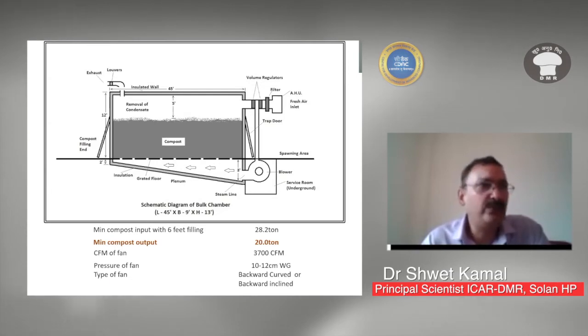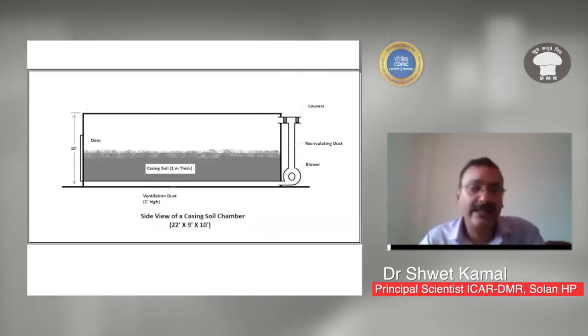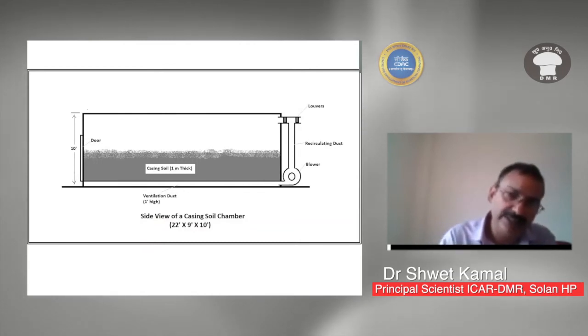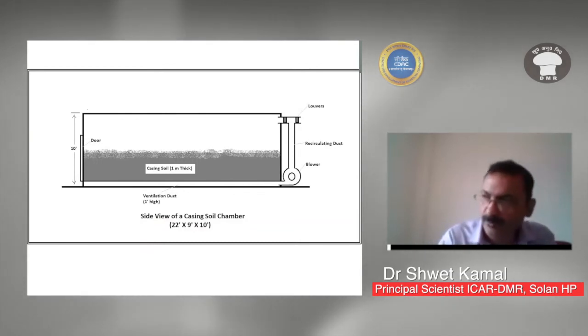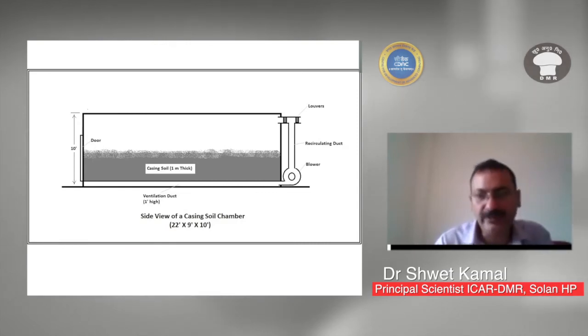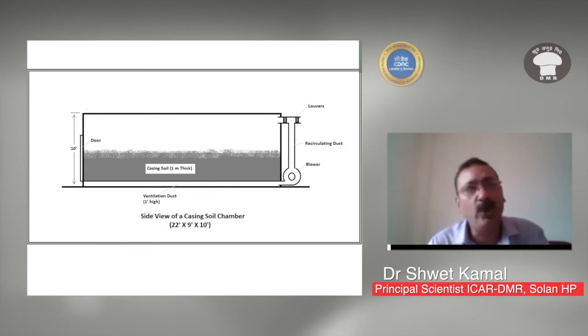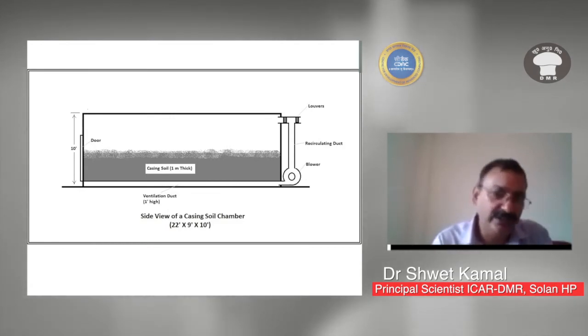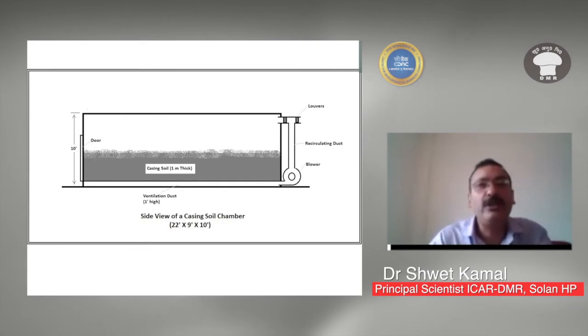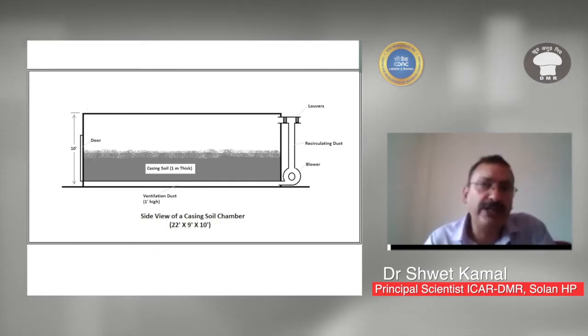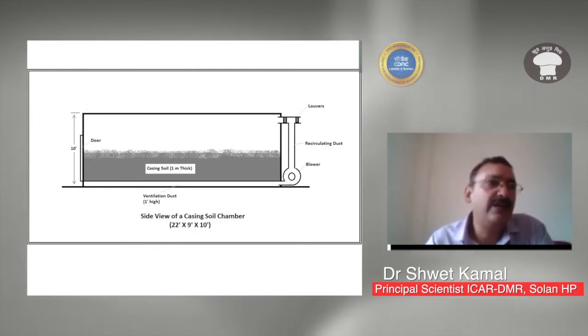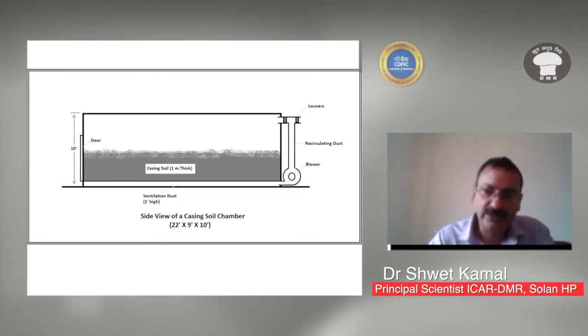The pressure of the fan should be 10 to 12 centimeter water gauge, and the type of the fan should be backward curved or backward inclined. And this is the structure of a casing soil chamber. A casing soil chamber is nothing but a small, completely insulated room fitted with a blower and a recirculation duct. It also has a steam connection from a boiler. This increases the temperature of the room to 65 to 70 degrees centigrade for pasteurization of the casing soil.